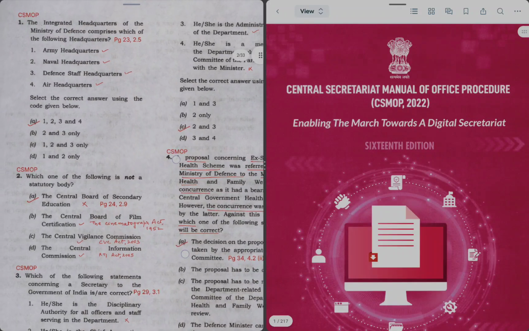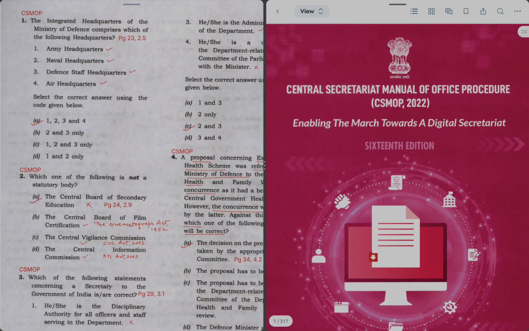These questions are primarily from the topic Manual of Office Procedure. So I'll be using two official sources, which are CSMOP, which is Central Secretariat MOP, and the ISTM notes on MOP. Both of them are mentioned in the syllabus. So we'll utilize these two official sources to find out the right answers.